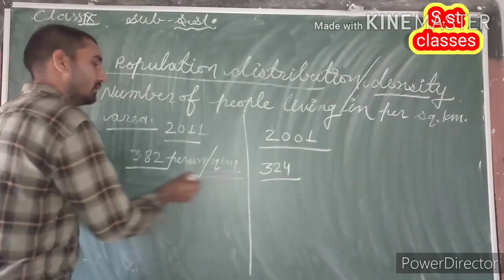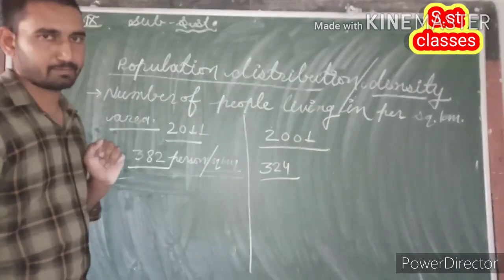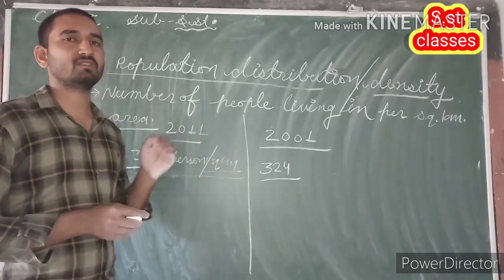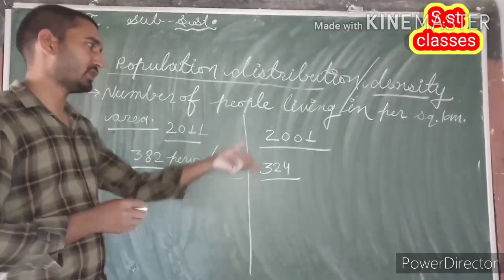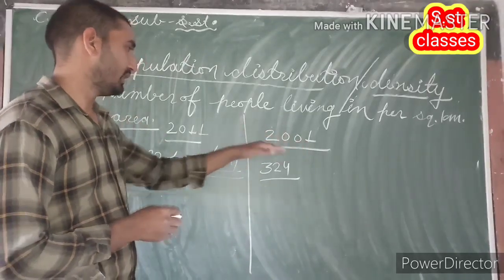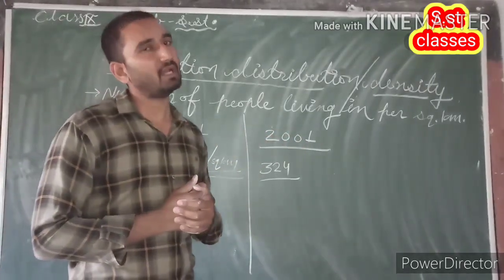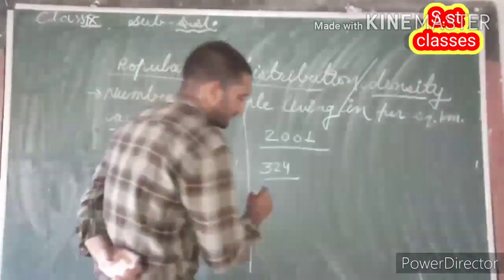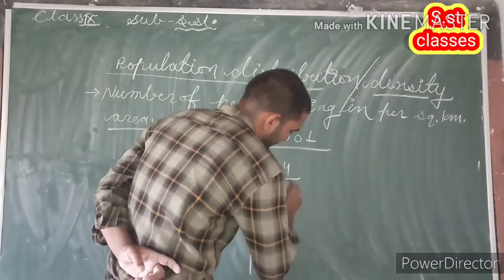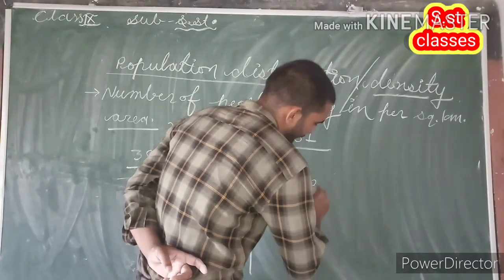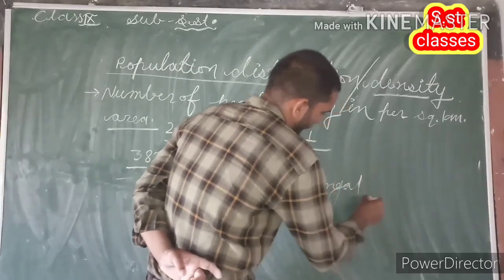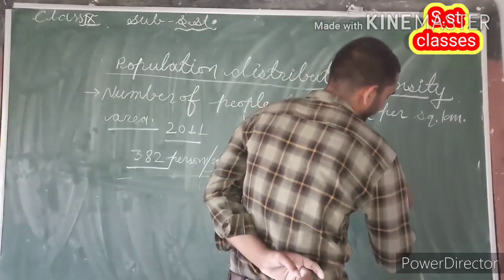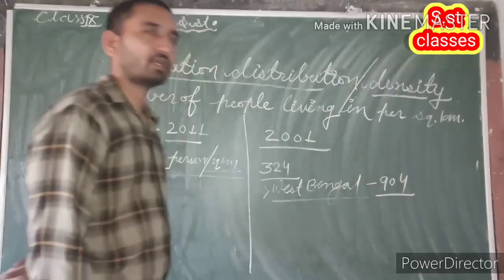Now the next point: which was the most densely populated state and which state had the lowest population density according to the census of 2001 and 2011. According to the census of 2001, the state with the highest population density was West Bengal, approximately 904 persons per square kilometer.